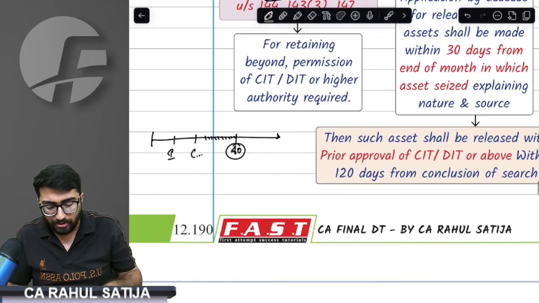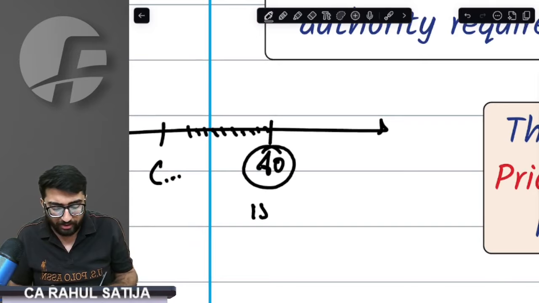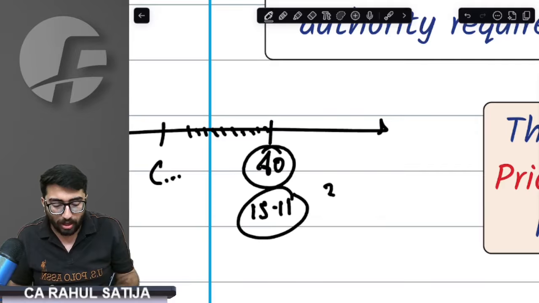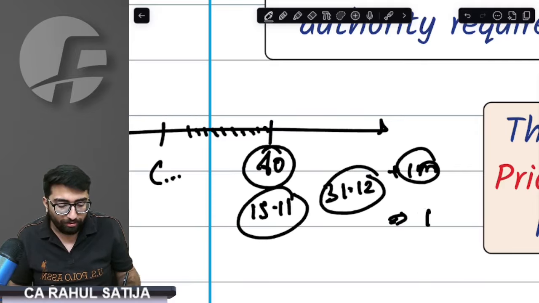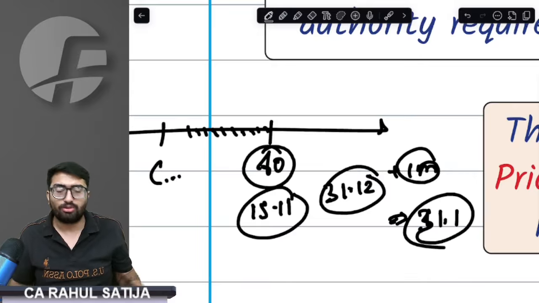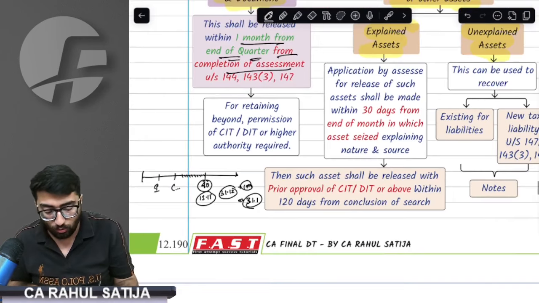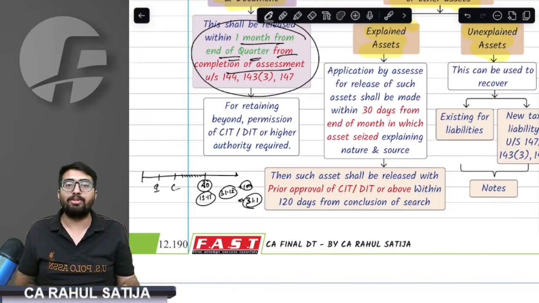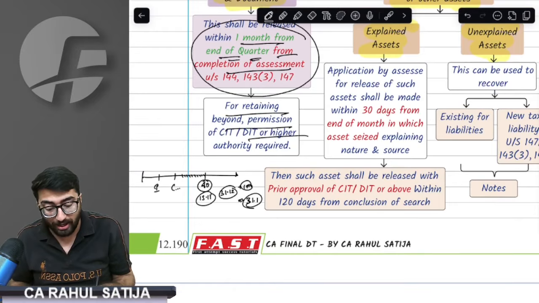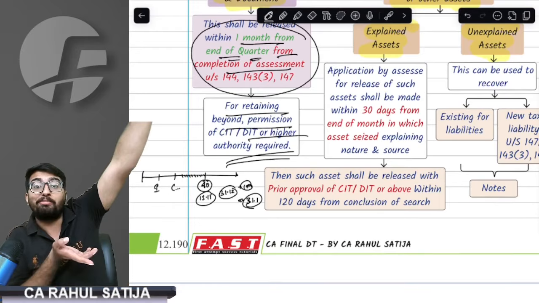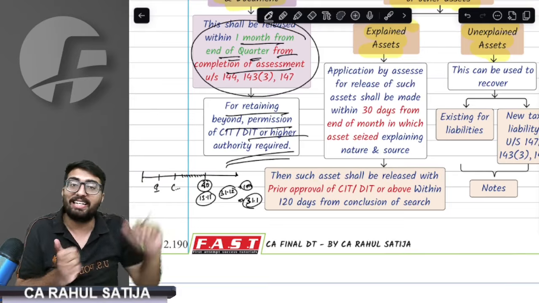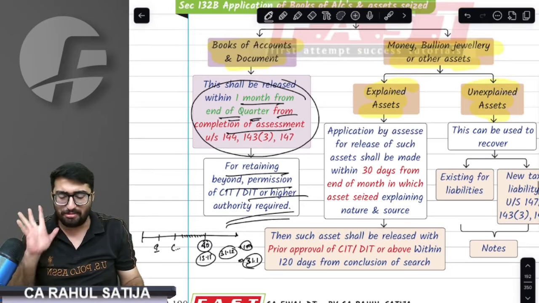For example, if this assessment was completed on 15th November, our quarter end is 31st December, and 1 month more implies up to 31st January I can request the books of accounts. And if they want to keep them longer, they can, but they would require prior approval of CIT and DIT.